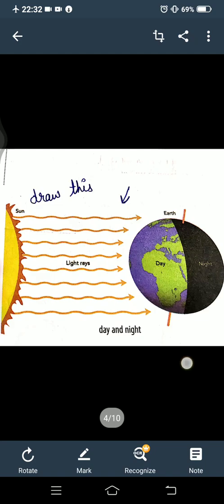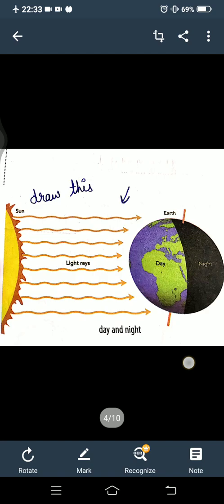Have you seen this picture? This is the day and night. Basically beta, the movement of the earth on its axis causes day and night. Actual में what is the meaning of rotation? Rotation की वजह से rotation causes day and night, because the earth rotates in how many hours? 24 hours. And how many hours in a day? Yes, 24 hours. So the movement of the earth on its axis causes day and night.